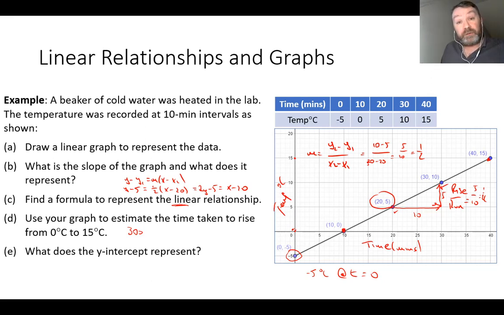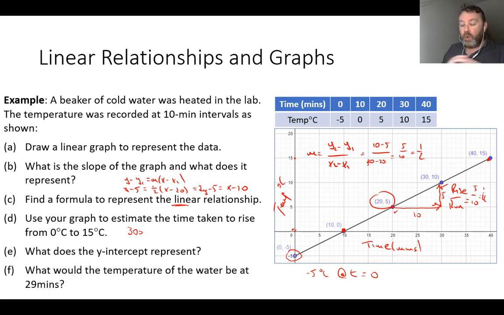So what does the y-intercept represent? The y-intercept represents the temperature of the water at the very beginning of our heating exercise. So -5 degrees at t equals 0 tells me that when I was starting this experiment, the temperature of the water was -5 degrees Celsius.